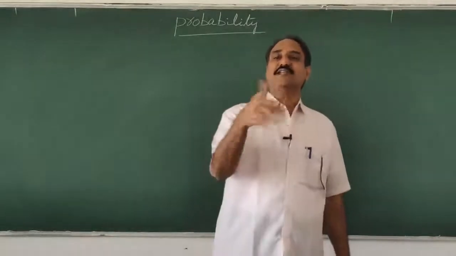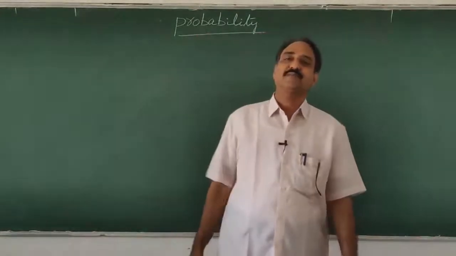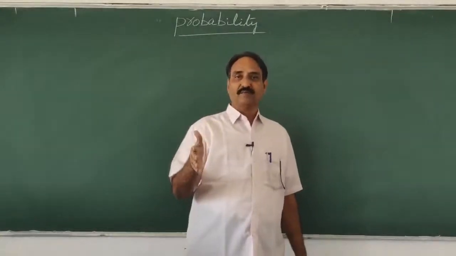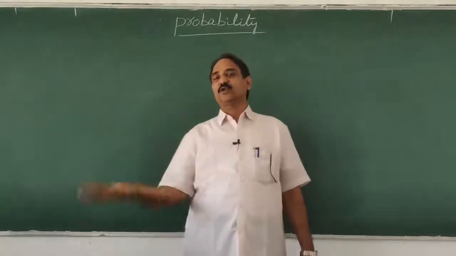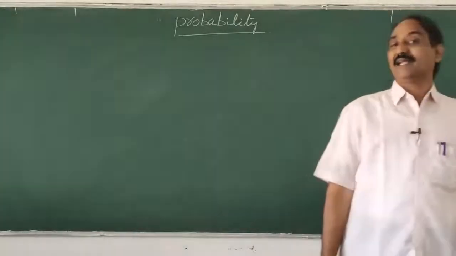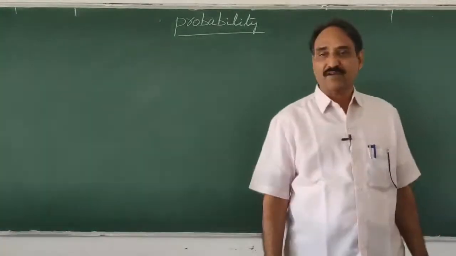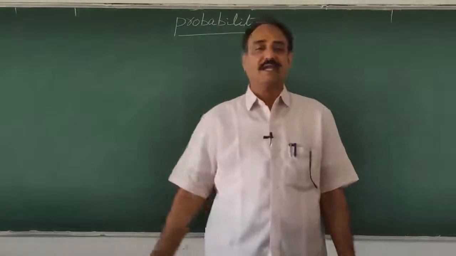From this, what you notice is that probability always lies between 0 and 1. If it is 0, the event is impossible. If it is 1, it is certain. The remaining probabilities lie in between 0 and 1. Probability cannot exceed 1 and cannot be less than 0. It is never negative; it is always positive.